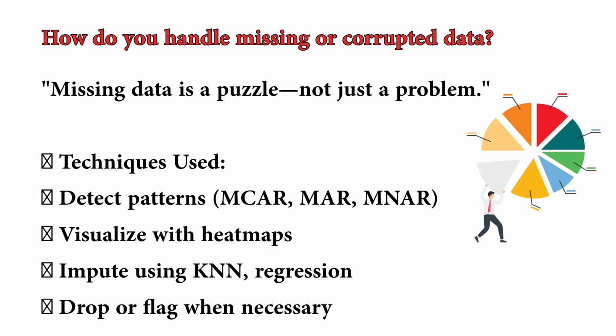For numerical data, I might use mean or median imputation or predictive models like KNN or regression. For categorical variables, mode imputation or a separate category often works. If missingness is too high, I consider dropping the feature. I once worked on a patient records data set with 40% missing BMI data. We used predictive imputation based on age, gender, and medical history, which preserved both accuracy and data integrity. This is how you should answer this question.